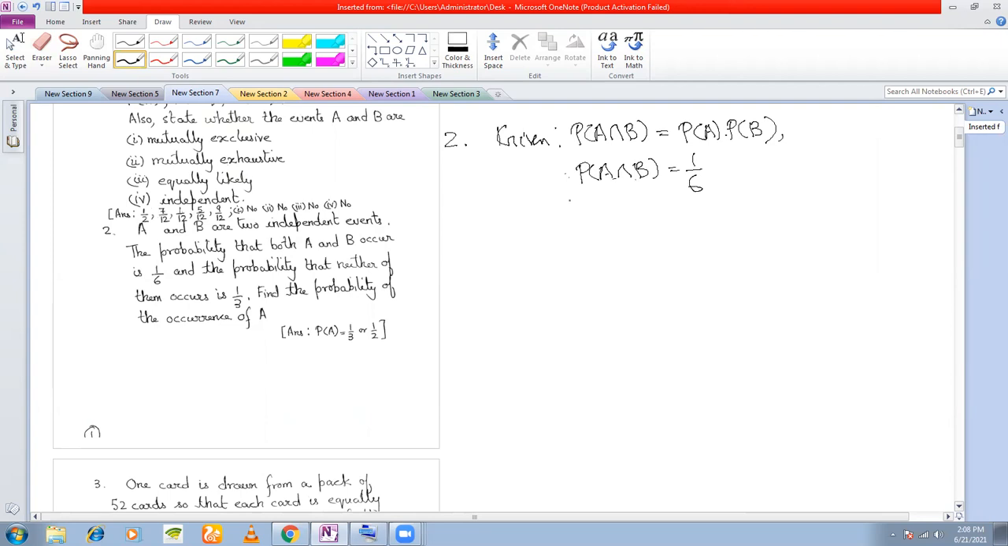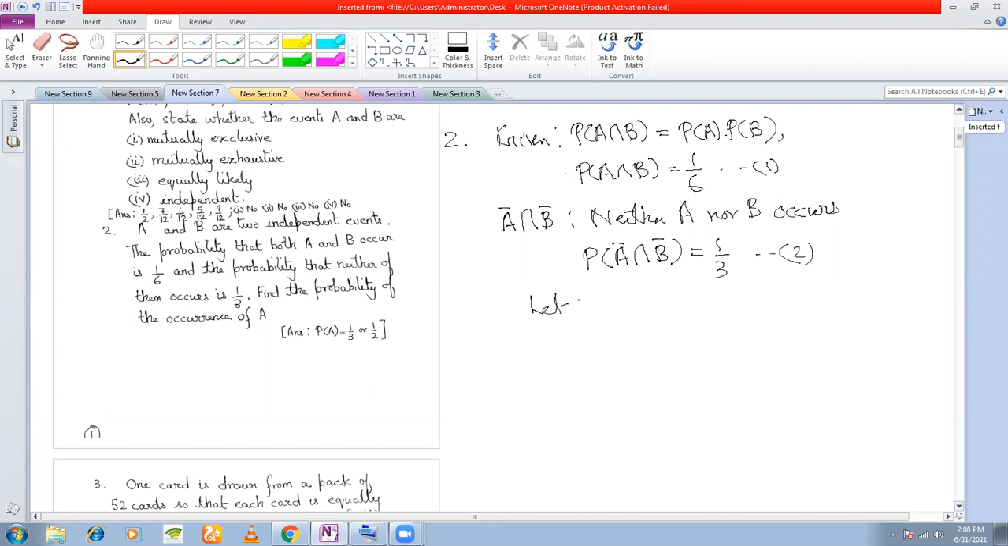And the probability that neither A nor B occurs. Now, what do you mean by neither A nor B occurs? A does not occur and B does not occur, right? This is the event that neither A nor B occurs. Isn't it? So what is given here? P(A does not occur and B does not occur), neither A nor B occurs, is given to be 1/3. So this is your 1 and this is your 2. From these two, we need to find out the probability of occurrence of A.